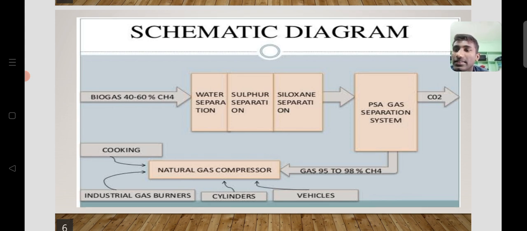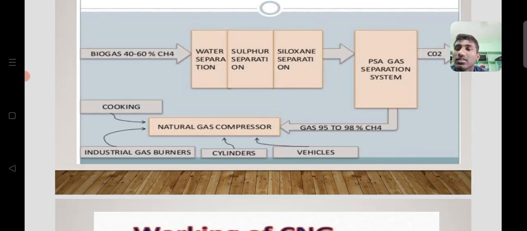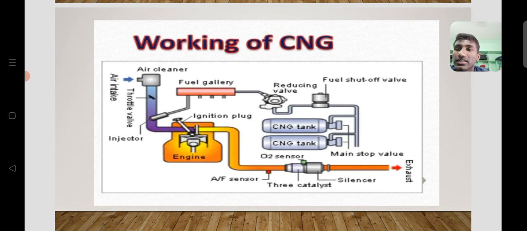So CNG is used for cooking, industrial gas burners and cylinders, and mostly vehicles. So here you can see the industrial structure of how CNG is prepared.